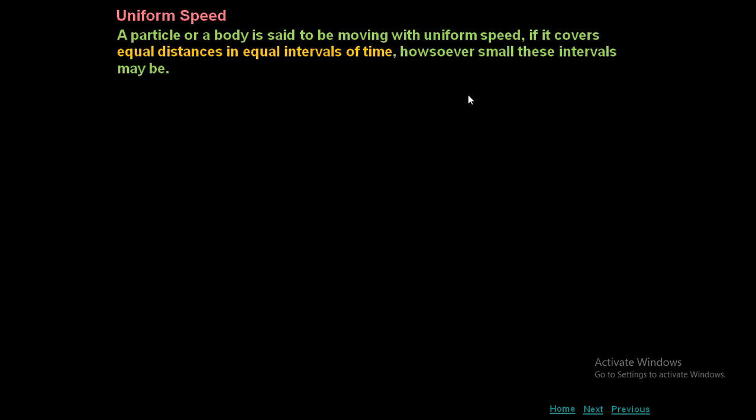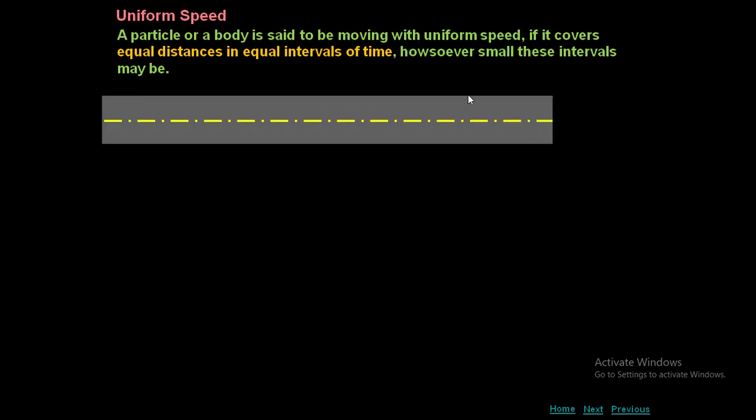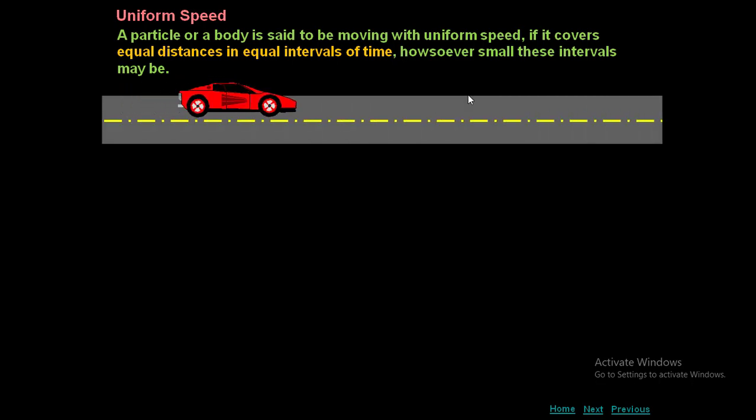Uniform speed. What do you mean by uniform? See the name itself, uniform. Uniform means same, equal. A particle or a body is said to be moving with uniform speed if it covers equal distances in equal intervals of time, howsoever small these intervals may be. Now there is a car moving, and at each second, at each hour or at each minute, if it travels equal distances, then the car is said to move with uniform speed.